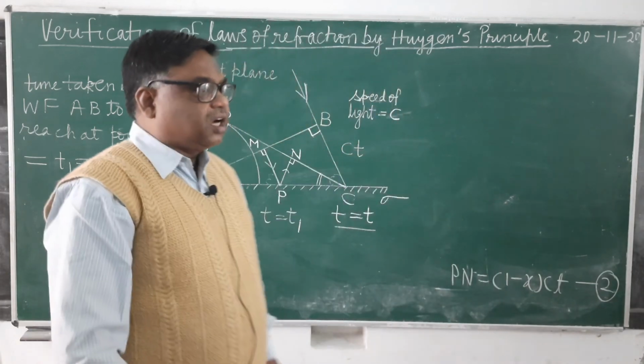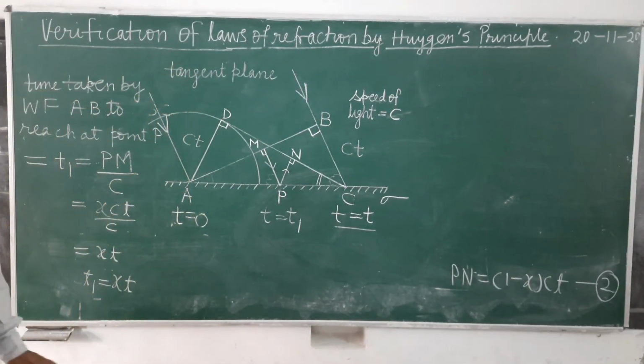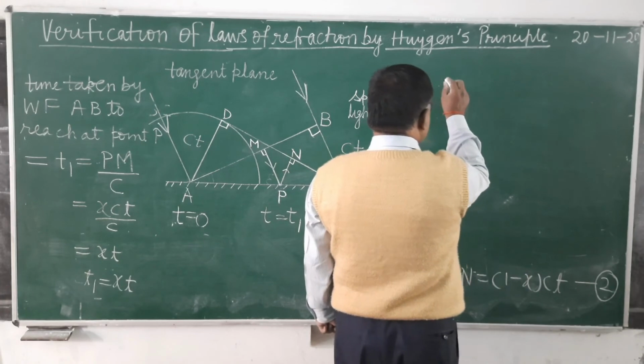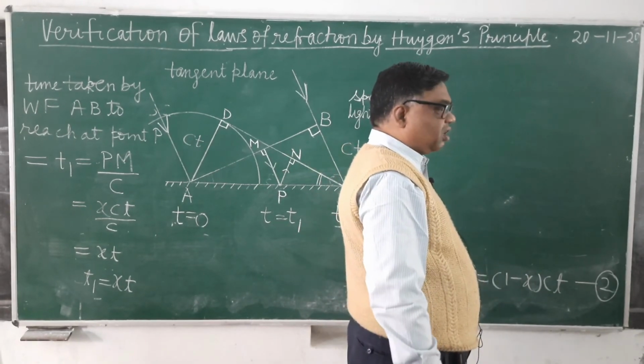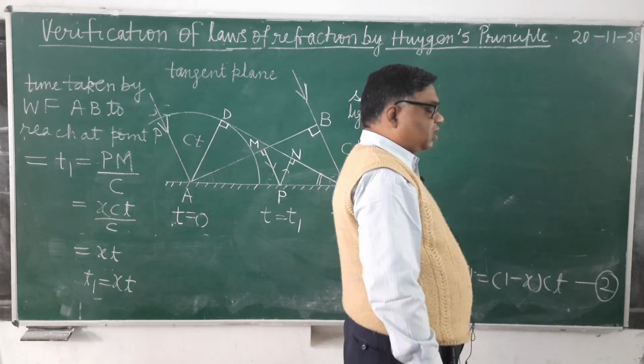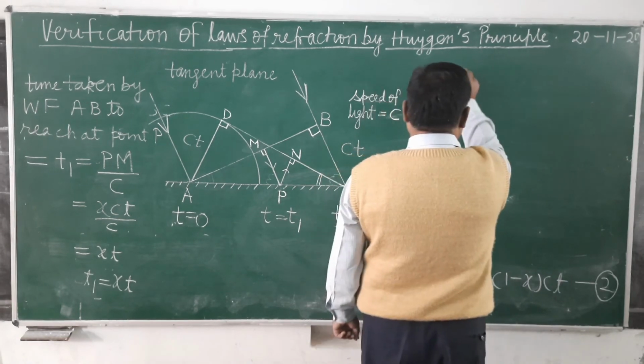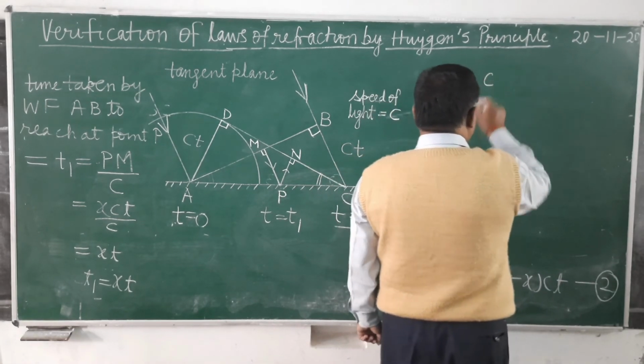It will start emitting hemispherical wavefronts at the time t equals T1. In the next line, the radius of these secondary hemispherical wavelets at the time t.